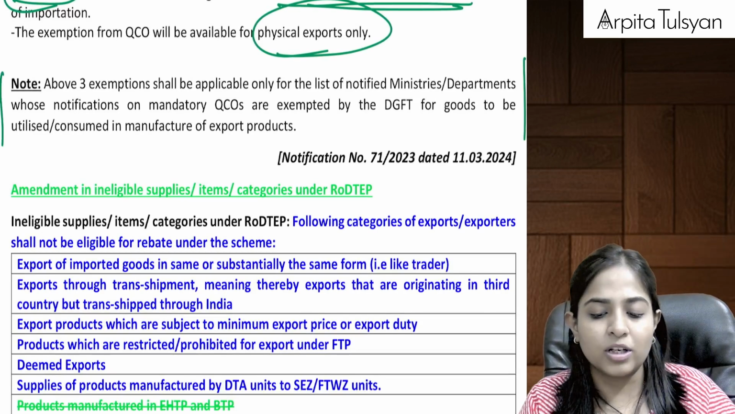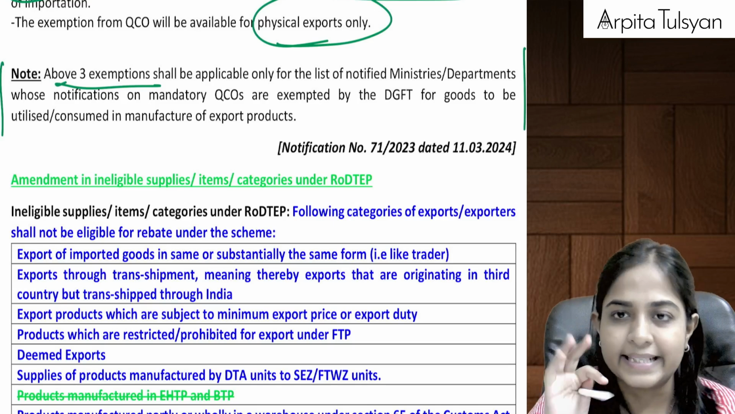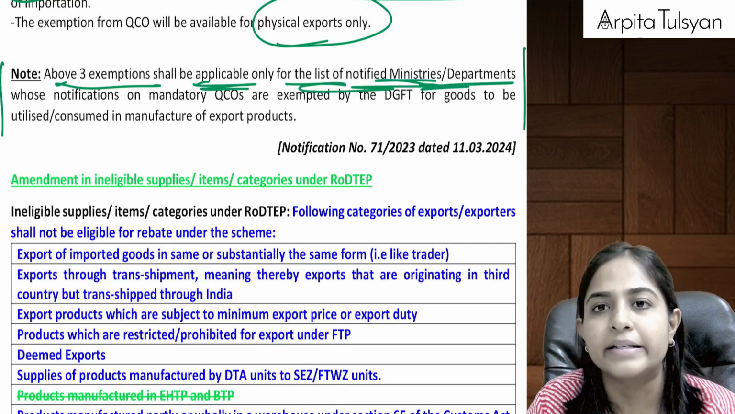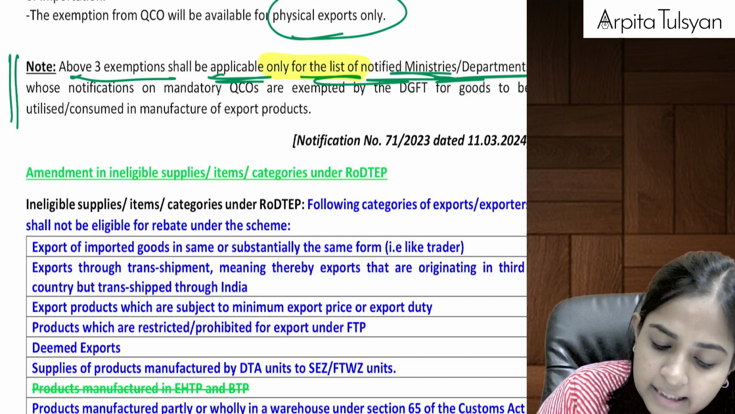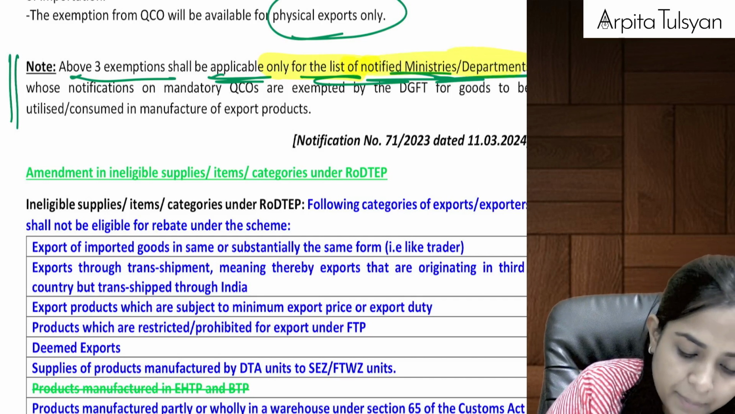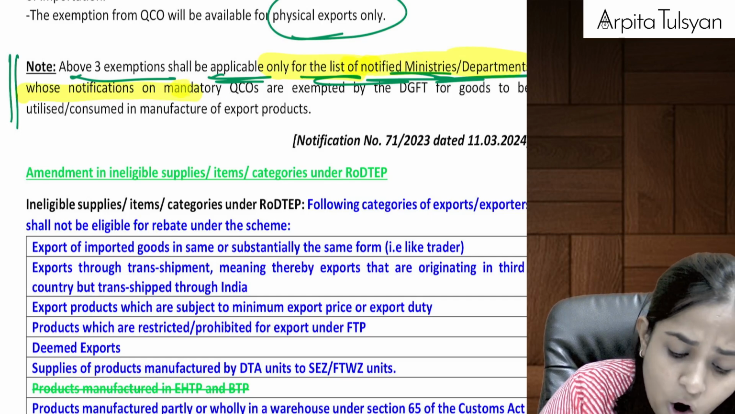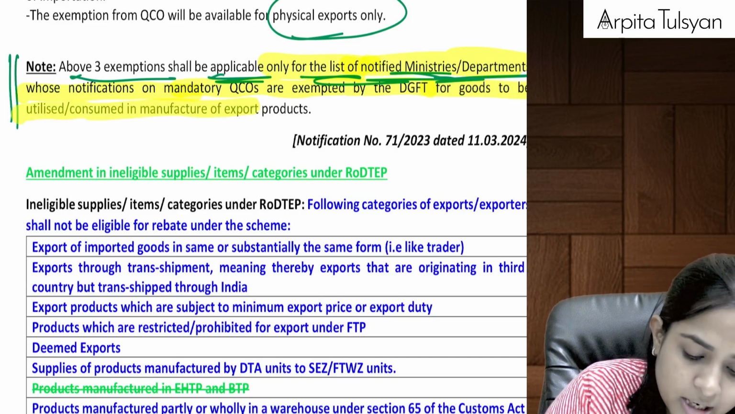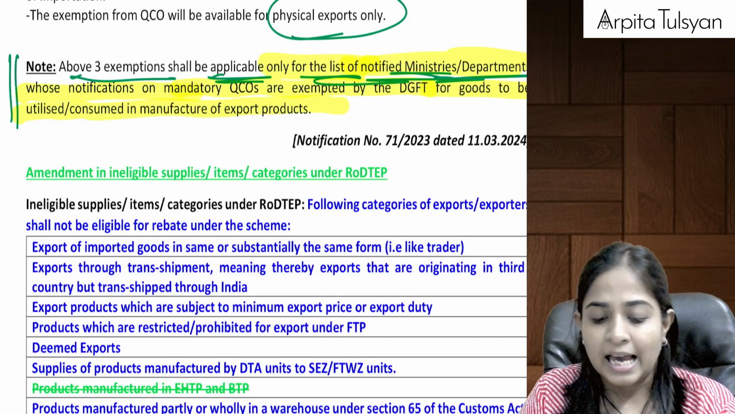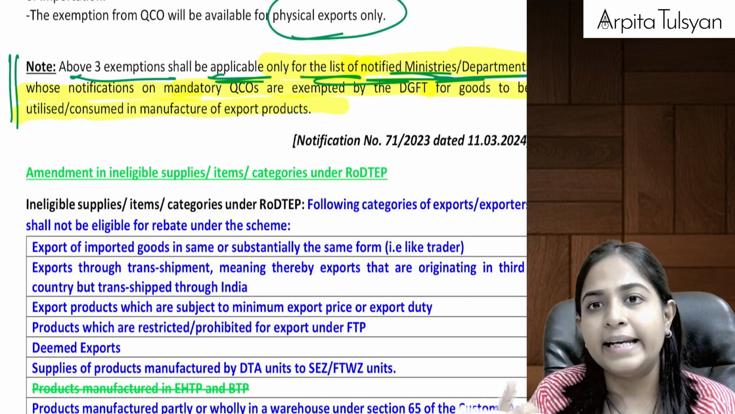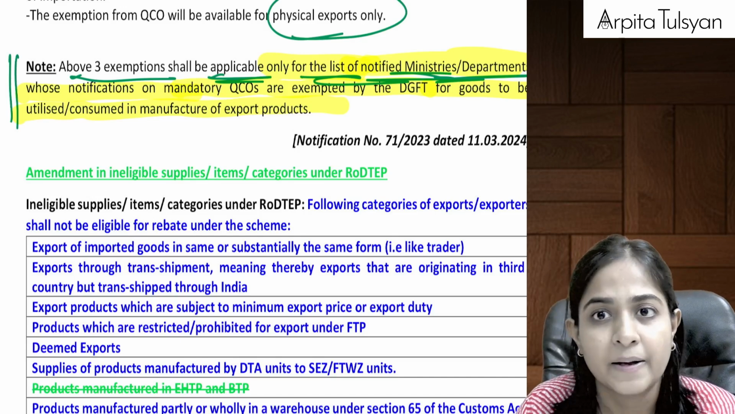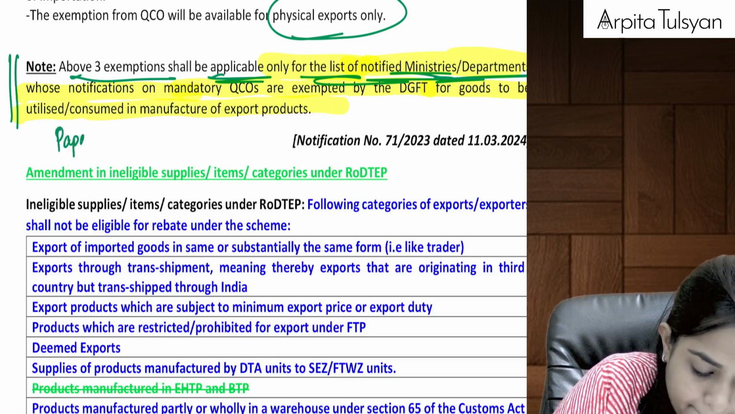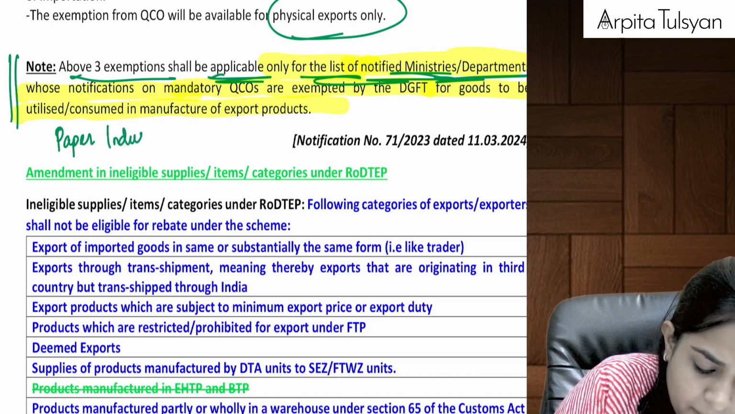And then they are giving us a note here. See what is the note that they are giving us. All the above three exemptions that we studied shall be applicable only for the list of notified ministries or departments whose notifications on mandatory QCOs are exempted by DGFT for goods to be utilized or consumed in manufacture of export products. Basically, let's say now in the Indian government, like I told you, there are many ministries. Let's say there is a ministry which regulates the paper industry.